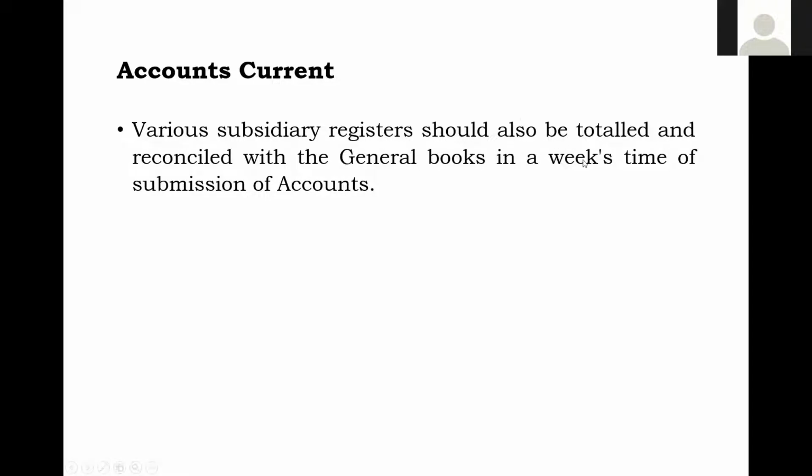That also total and reconciled with general books. जो head में, जो head suspense register का जो head है, वो head में कितना amount है, वो जितना amount general books में भी रहना चाहिए. So that reconciliation we will take, and if any difference is there, we will locate it, and then within a week's time of submission of accounts, we have to prepare the account current.